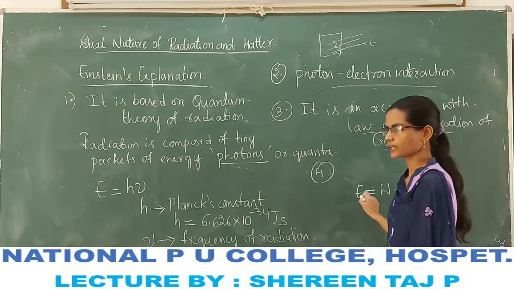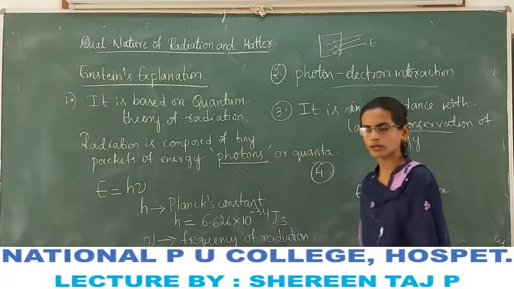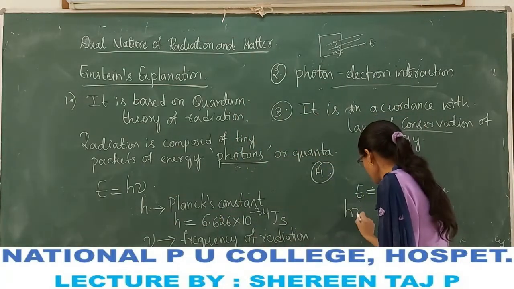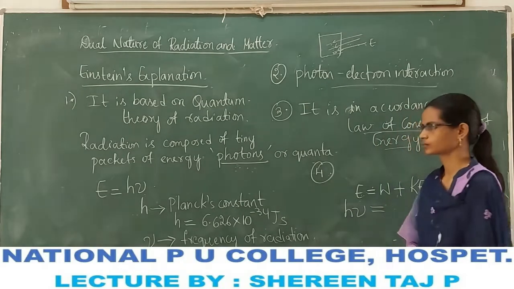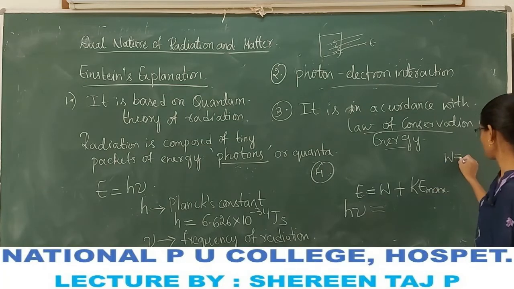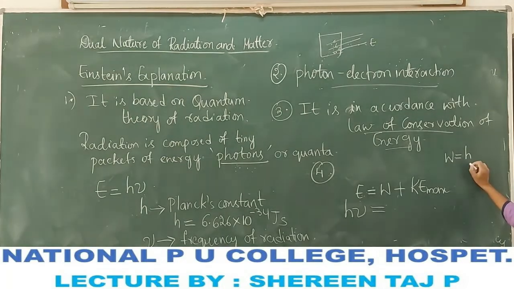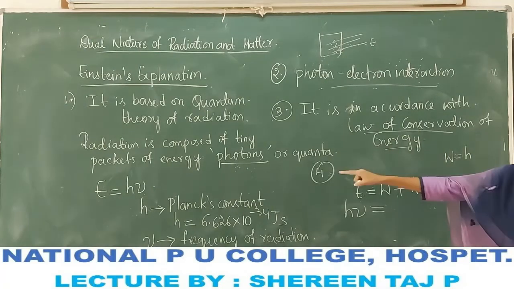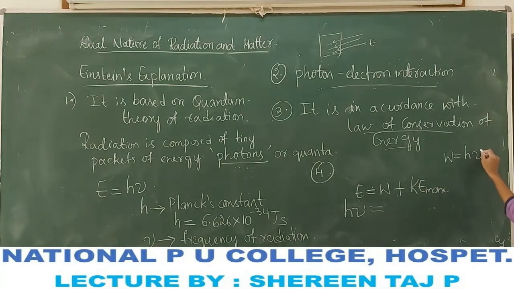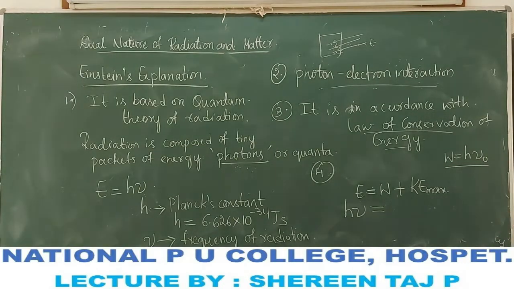Further, we know that the energy of the photon or the radiation is E is equal to h nu. So the incident energy is given as h nu is equal to W plus kinetic energy, where W is the work function, the minimum energy. It comes from the minimum frequency, that is the threshold frequency. The work function is given by the same formula, h into nu naught.